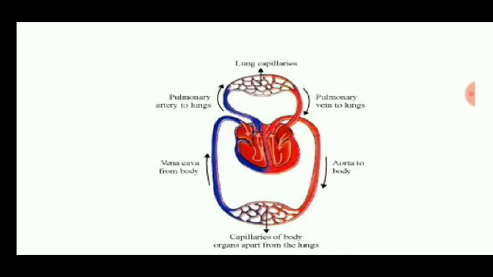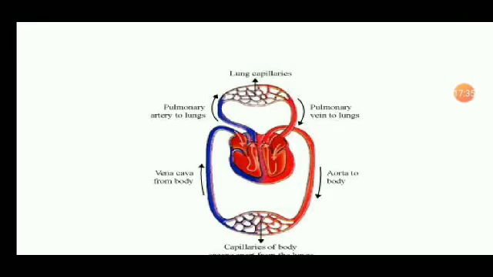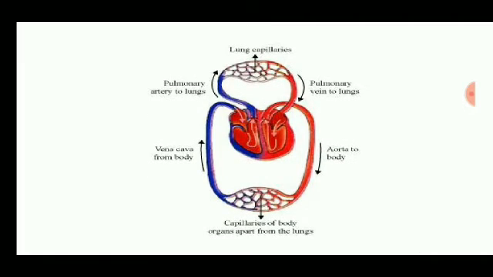That oxygen is taken up by the RBCs, so the oxygenated blood will move from the lung capillaries through the pulmonary veins to the left portion of our heart, and from there it will move to all the parts of the body.